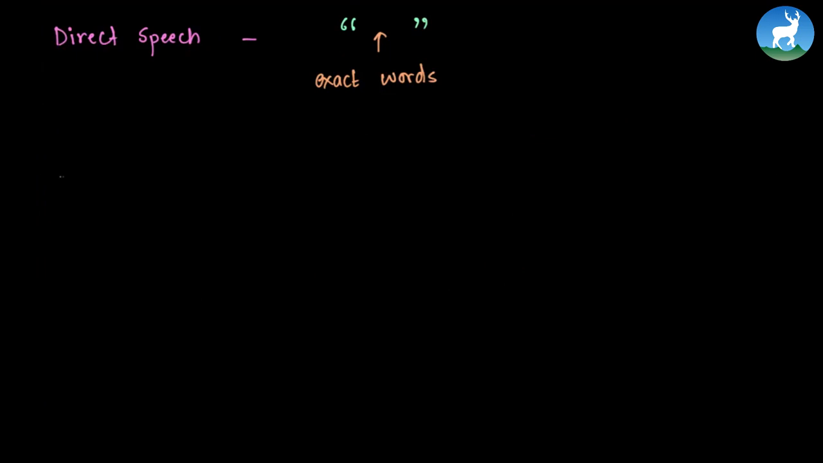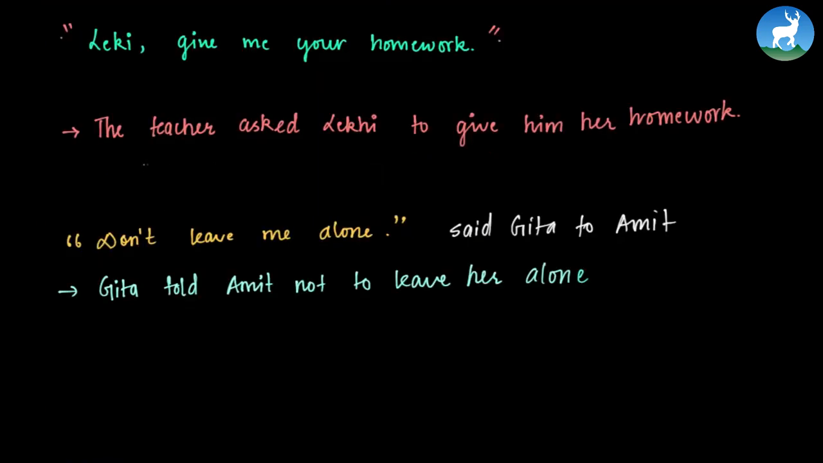While in indirect speech, we report something said to someone by rephrasing it. We have no inverted commas, and we rephrase it. Considering the example we just saw, the teacher asked Lekhi to give him her homework. This is indirect speech because we have reported something said by the teacher to Lekhi. We have rephrased it.